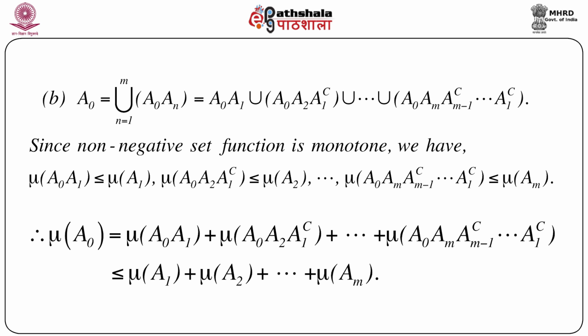Now, from the first line, we see that these are all disjoint unions. So mu of A naught equals mu of A naught A1 plus mu of A naught A2 A1 complement plus up to mu of A naught Am minus 1 complement to A1 complement, which is less than or equal to, now, each term, if we look at each term, we got some result for each of these terms on the right hand side, which means that the first is less than or equal to mu A1, the second term is less than or equal to mu A2, and the last term is less than or equal to mu Am. Thus we have mu of A naught less than or equal to mu A1 plus mu A2 plus mu Am, which completes the proof.